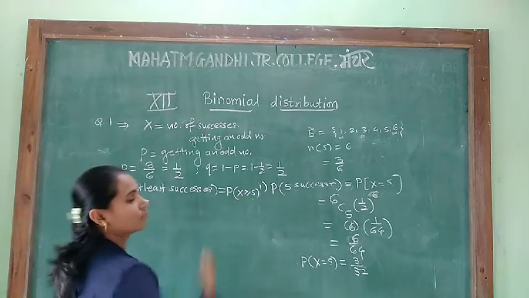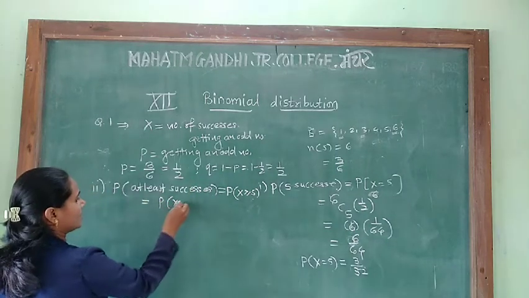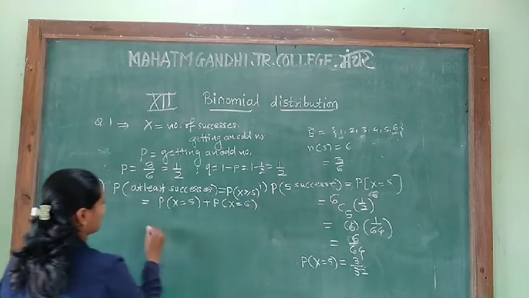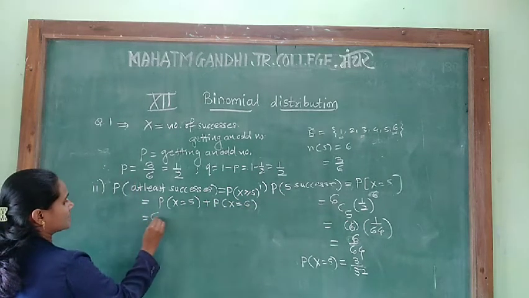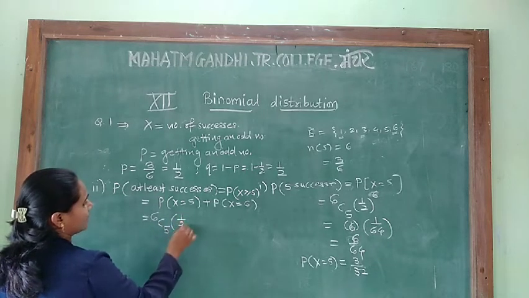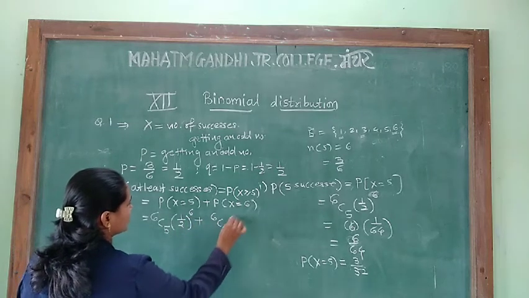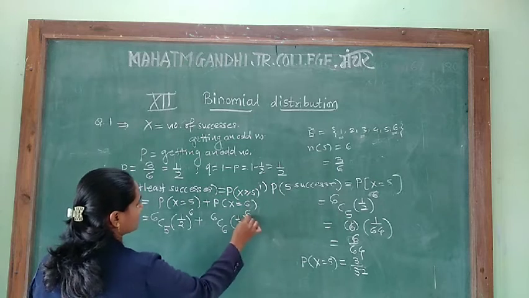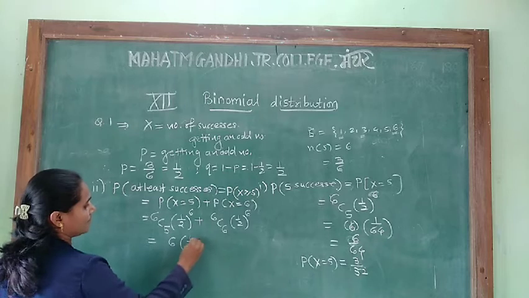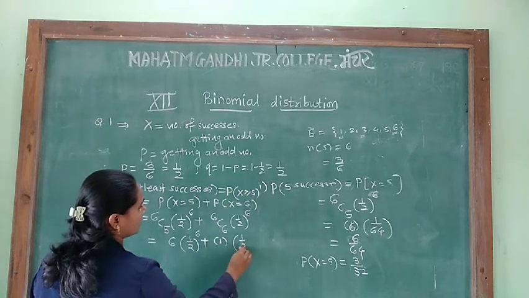Now what is greater than or equal to 5? 5 and 6. That is P of x is equal to 5 plus P of x is equal to 6. That is 6 combination 5 into 1/2 raised to 6 plus 6 combination 6 into 1/2 raised to 6. 6 combination 5 is 6 into 1/2 raised to 6 plus 6 combination 6 is 1 and 1/2 raised to 6.